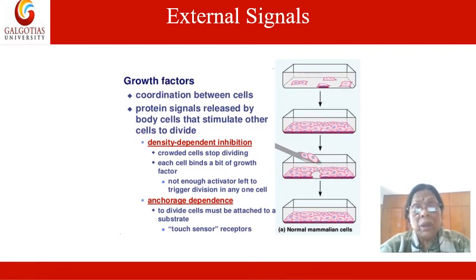So I am ending here. This is control of cell cycle A. I will be discussing it in two classes, and in the next class I will go into details, and that is control of cell cycle B.